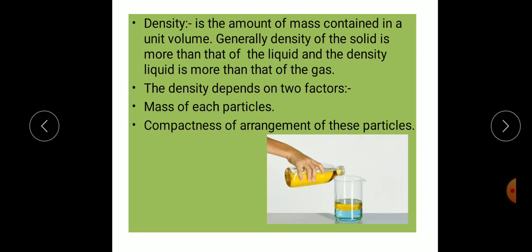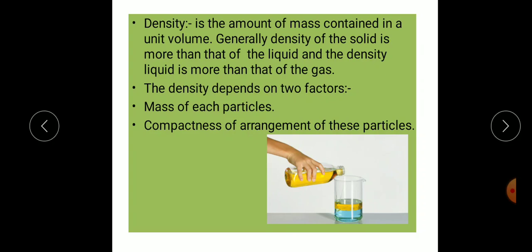Suppose, students, we take 3 beakers of 25 ml. The first beaker is empty, the second beaker is filled with water, and the third beaker is filled with iron filings. Afterwards, we weigh each beaker on a weighing balance. Do all the 3 beakers show the same mass? No, they do not show the same mass.